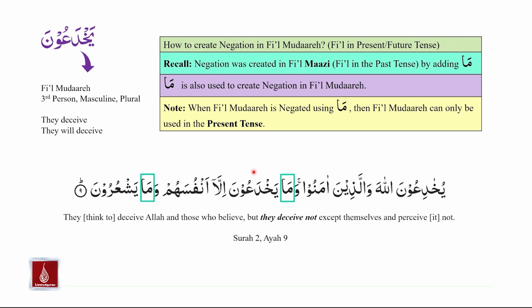Yakhda'una is fi'il mudare, yash'uruna is fi'il mudare. Ma is used to create negation in both examples. In the case of ma yakhda'una, they deceive not, and it is referring to the present tense. And ma yash'uruna, they perceive it not, and it is also referring to the present tense. To summarize, ma can be used to create negation in fi'il mudare, and when ma is used with fi'il mudare, then that fi'il mudare's translation will be associated with the present tense.